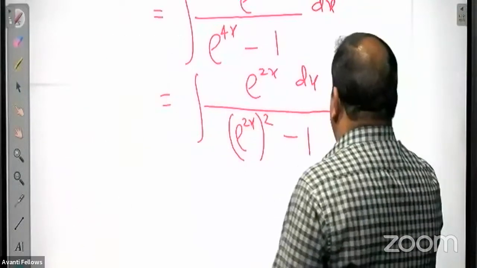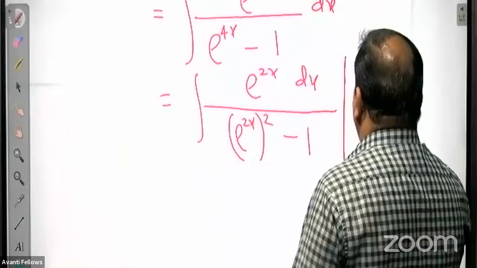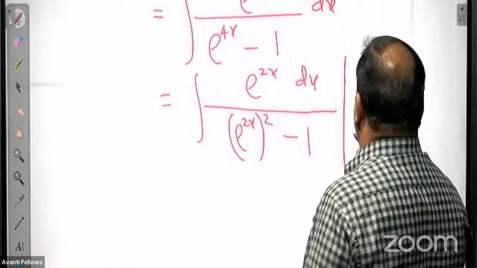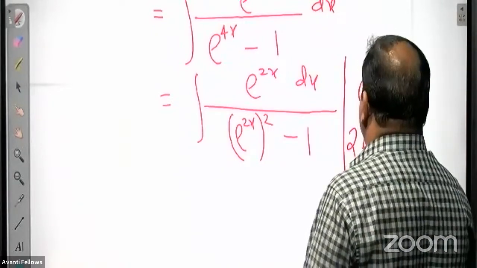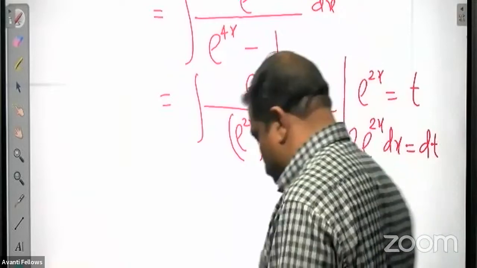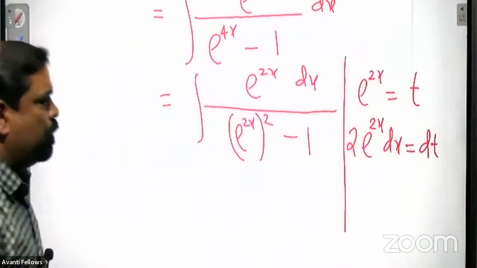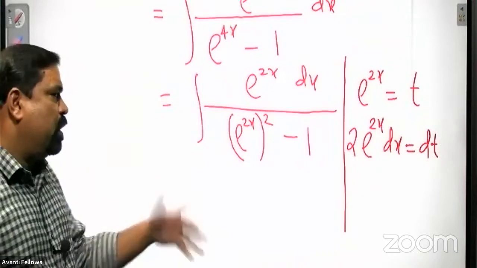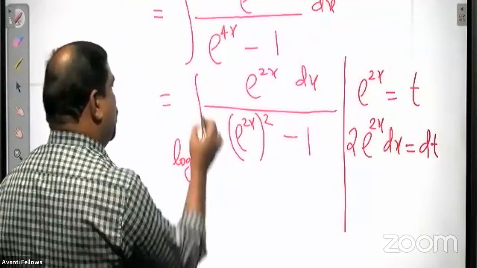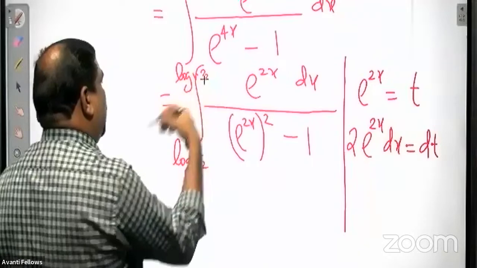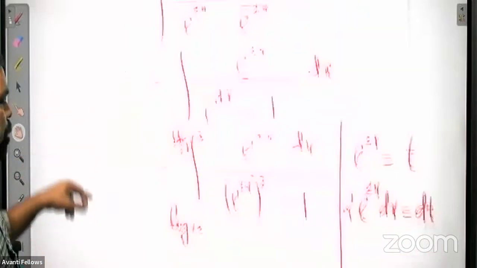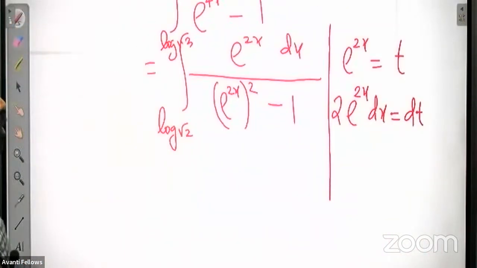So let us substitute: e power 2x equal to t. That means the derivative of e raised to 2x gives 2 into e raised to 2x into dx equal to dt. So 2 e raised to 2x dx equals dt. And remember, there is a limit also. I have not written the limit actually. The limit is log root 2 to log root 3. So that also we will change now itself, while doing the substitution.